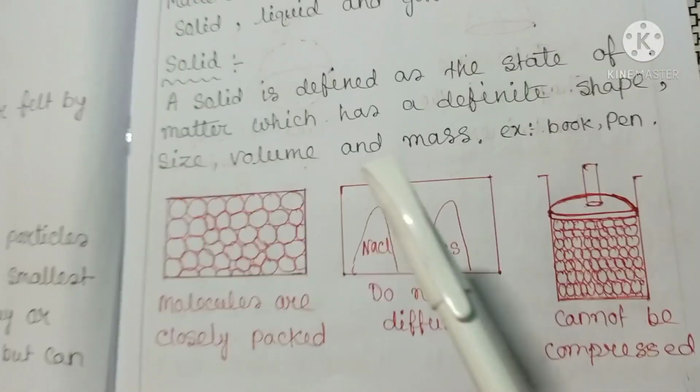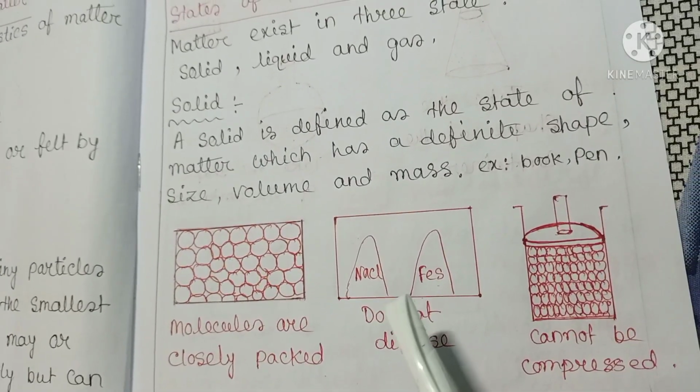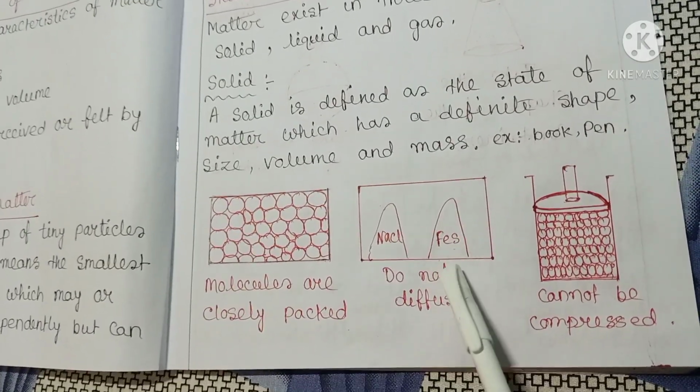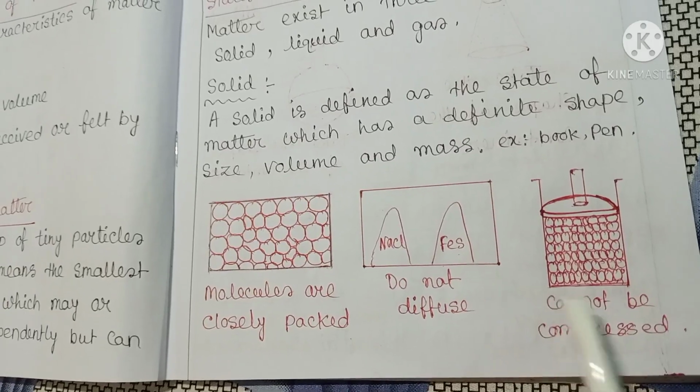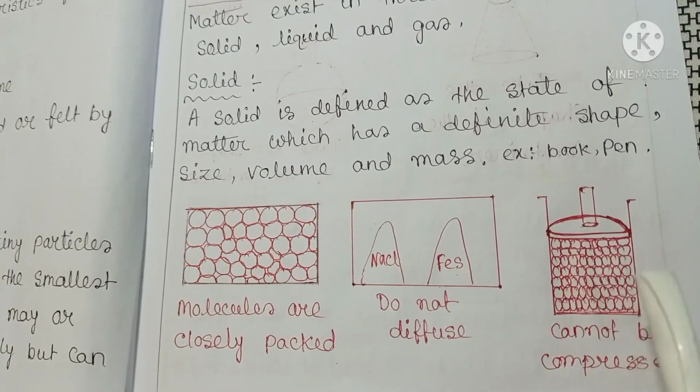The intermolecular force of attraction in a solid is maximum and the intermolecular space between the molecules of a solid is minimum. Solids have high densities. Solids do not show the property of diffusion. Solids cannot be compressed. Solids have many free surfaces.